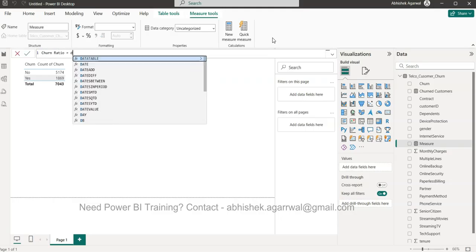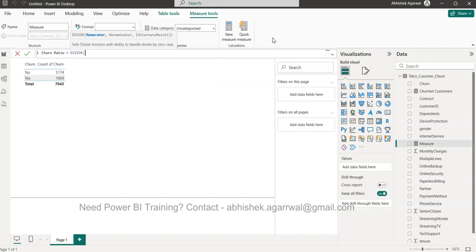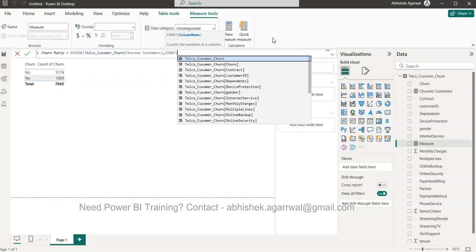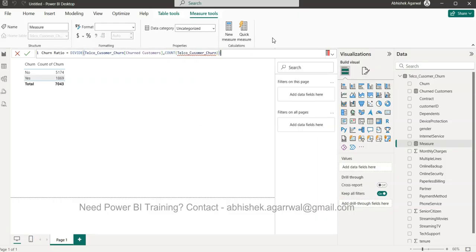That will be a division. There is a specific function called DIVIDE. Please do not use the slash as a divide. Always use this function, which is the optimized way of doing it, and the output will be fast when you have millions of rows. So what is the numerator? Our numerator is the new formula that we created, and the denominator is your count of churn. It looks like it doesn't take this particular count.